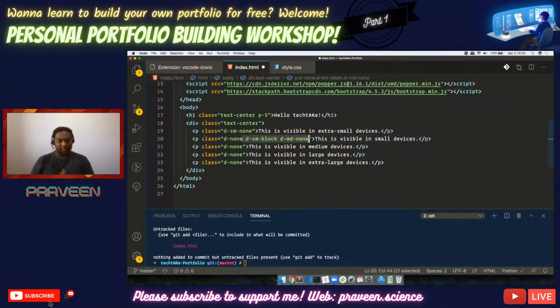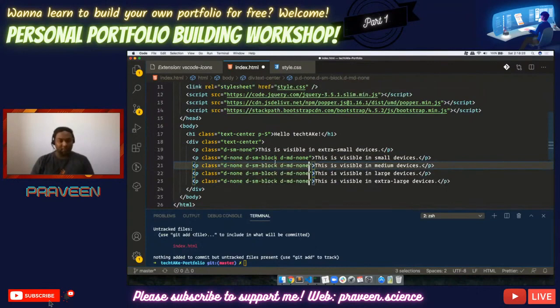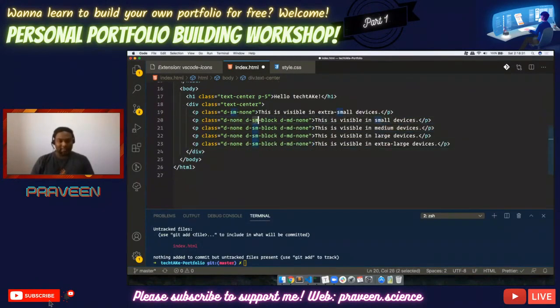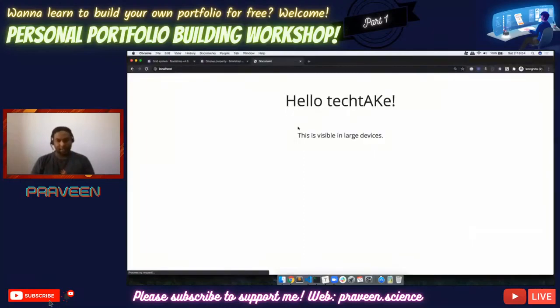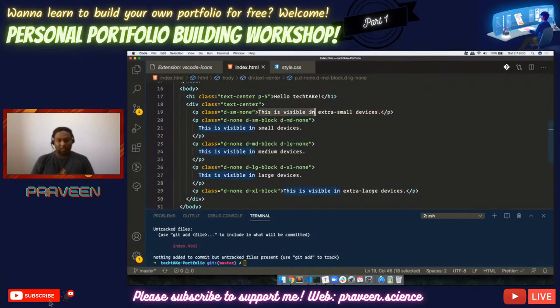So that is what we are going to do. So I'm just going to copy the same thing for all these 3. And now this is SM block, MD none. The same, this MD goes here, MD block. The next one is LG none, LG block, XL none, XL block. There is nothing more than XL, so we are going to remove that. Okay, now I have saved everything. Until then, we have just added 3 classes. Refreshing this one, it says this is visible in large devices, right? Okay, before that, we will change all these things.